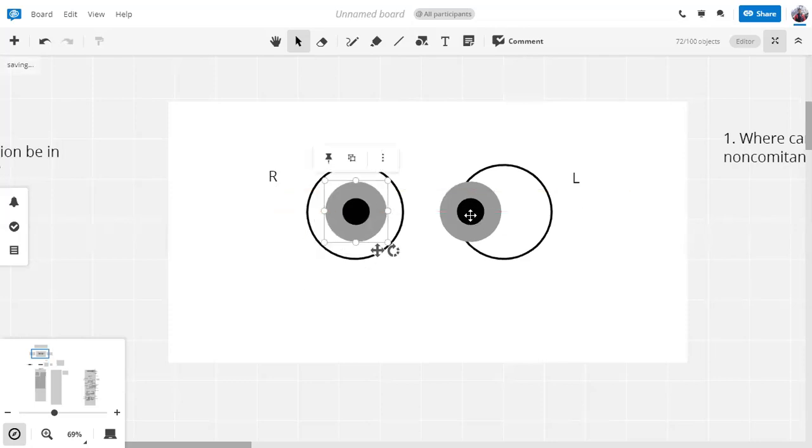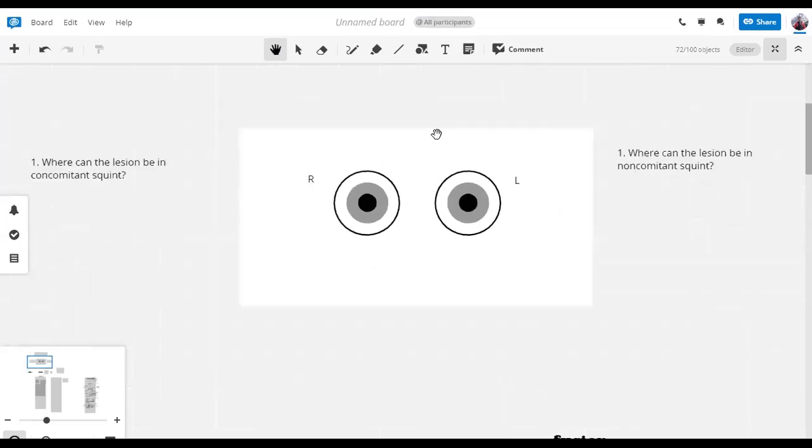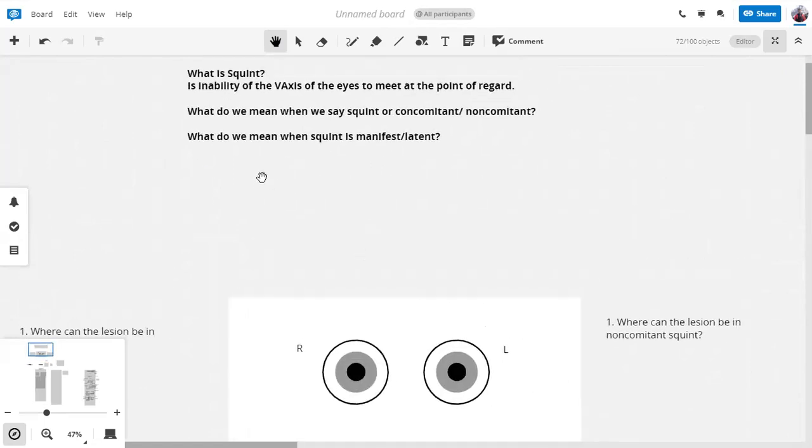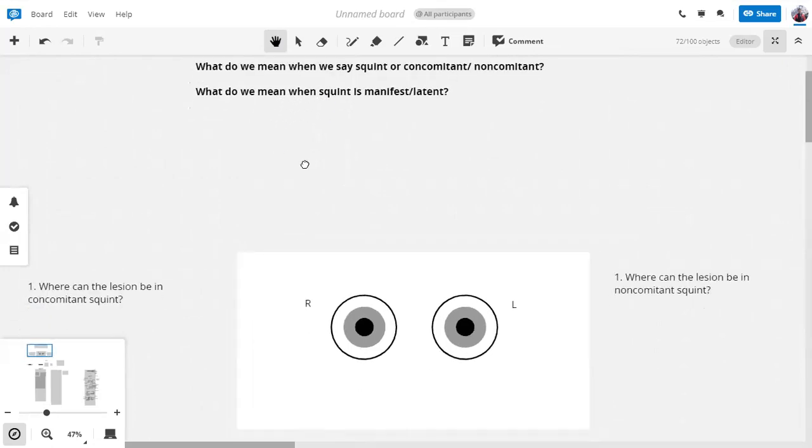So that we can move forward, this was an important concept of committancy. What do we mean by commitment squint and what do we mean by non-committant squint? Non-committant, incommittant, and committant may also be written as concomitant somewhere. So this was the first concept which we discussed. What do we mean by committant and non-committant? And what do we mean when a squint is manifest or latent? That is the next concept.